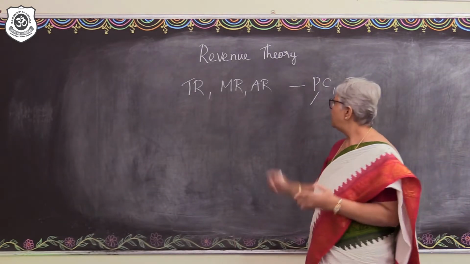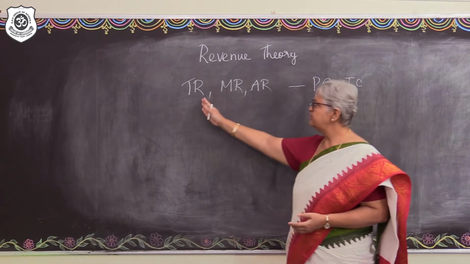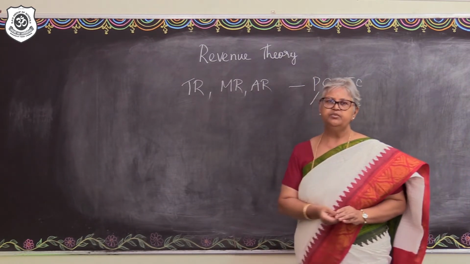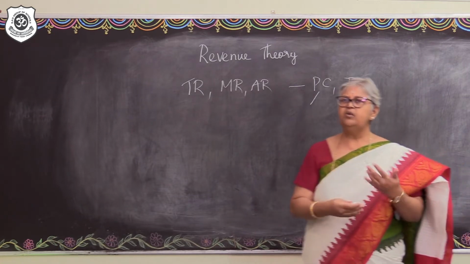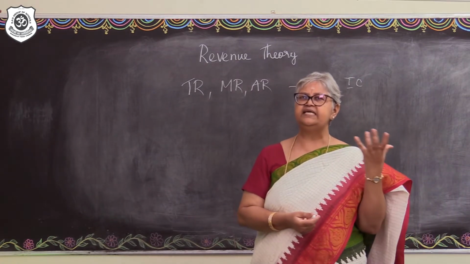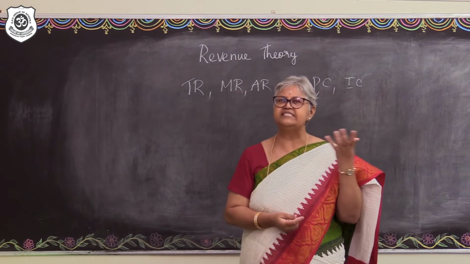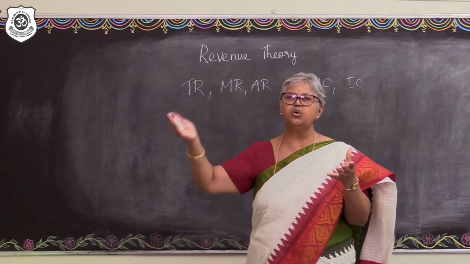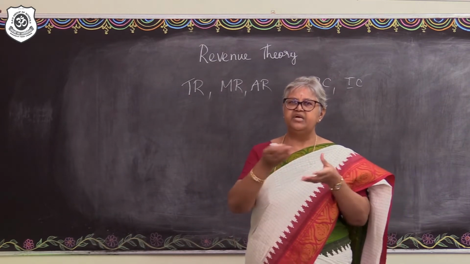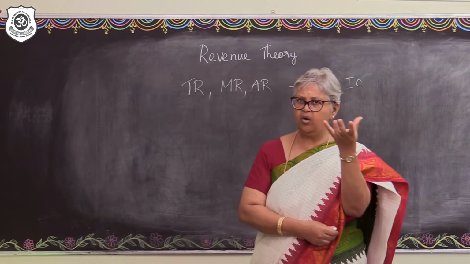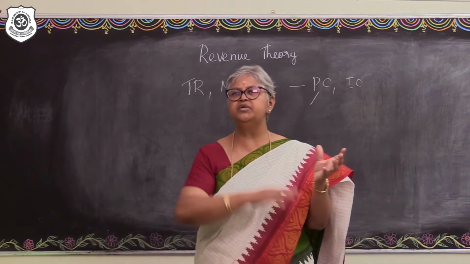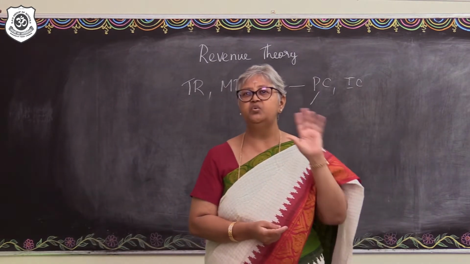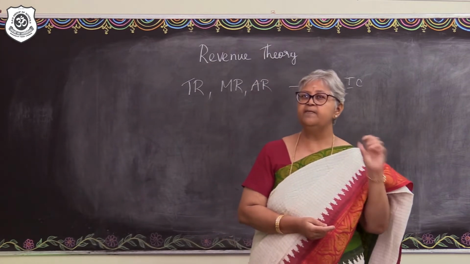Right? So, how does that bring in relevance to the total revenue? Total revenue is nothing but the amount of revenue that is generated by a firm, even as all the output is sold in the market. Production is going to happen, some amount of output is going to be produced, and if that output is going to be sold in the market at a particular value, then that would be generating the revenue and that would be the total revenue for the firm.